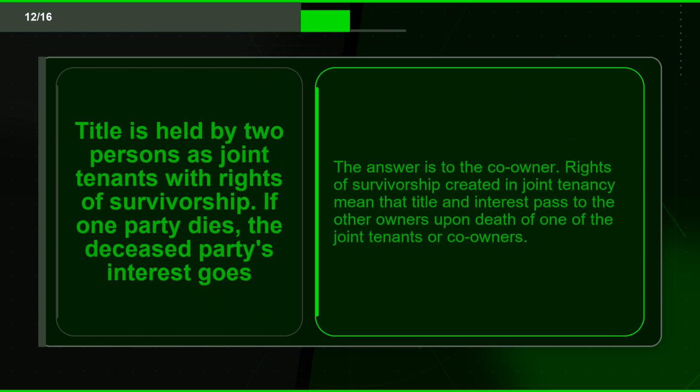Flashcard 12. Term. Title is held by 2 persons as joint tenants with rights of survivorship. If one party dies, the deceased party's interest goes. Definition. The answer is to the co-owner. Rights of survivorship created in joint tenancy mean that title and interest pass to the other owners upon death of one of the joint tenants or co-owners.